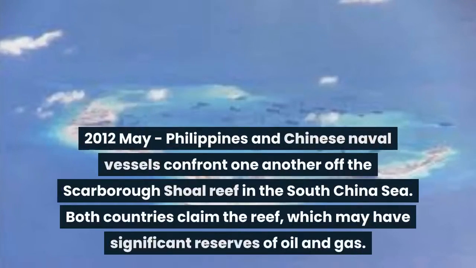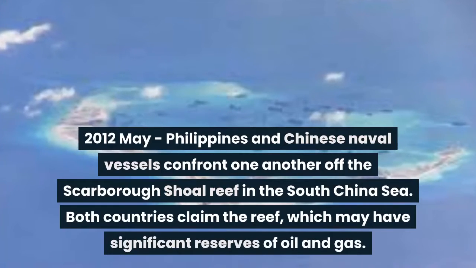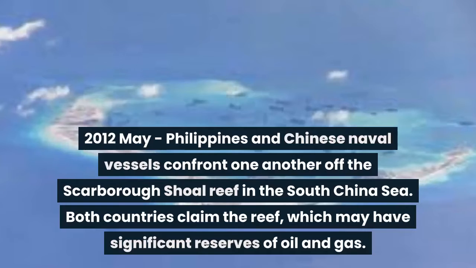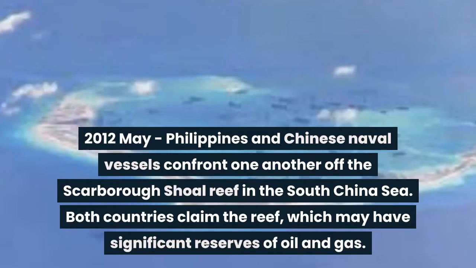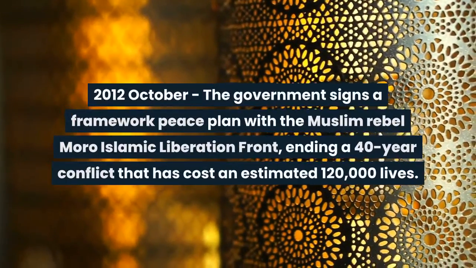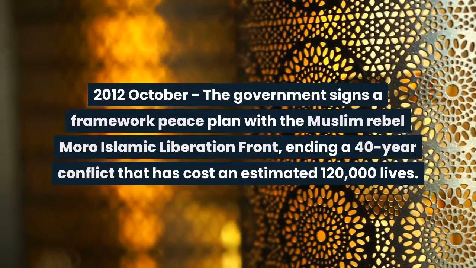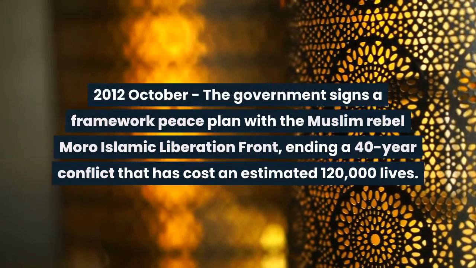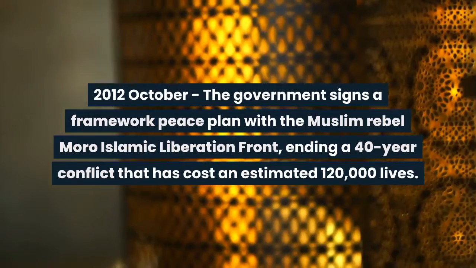2012 May, Philippines and Chinese naval vessels confront one another off the Scarborough Shoal Reef in the South China Sea. Both countries claim the reef, which may have significant reserves of oil and gas. 2012 October, the government signs a framework peace plan with the Muslim rebel Moro Islamic Liberation Front, ending a 40-year conflict that has cost an estimated 120,000 lives.